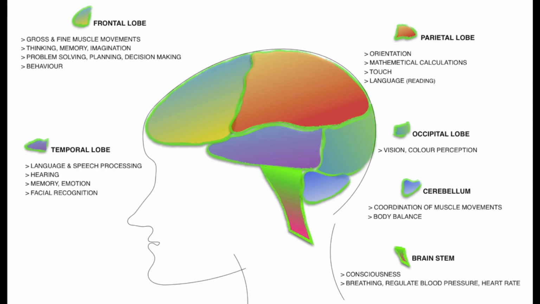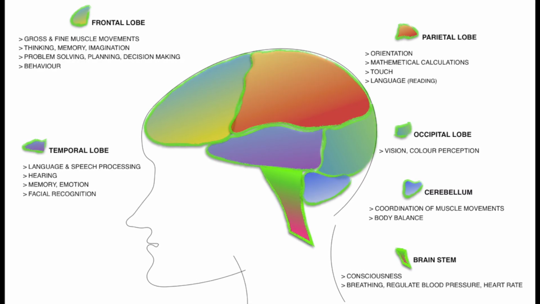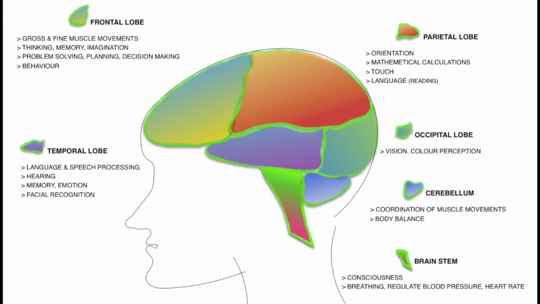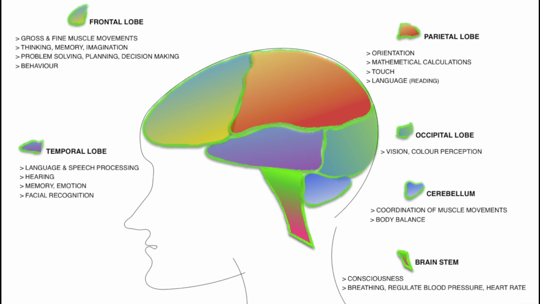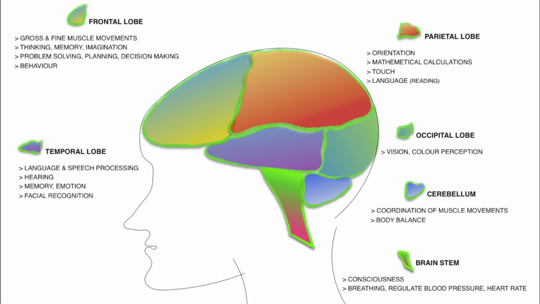The cerebellum controls the coordination of muscle movements and body balance. The brainstem controls the consciousness, breathing, and regulation of blood pressure and heart rate.